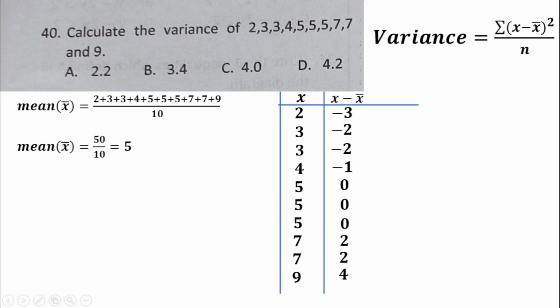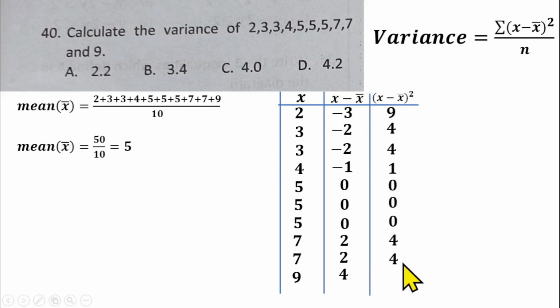So that's the deviation. Then we have to square the deviation, so you'll be having x minus x bar squared. If you square minus 3, that gives us 9. Square of minus 2 is 4, 4, then 1, 0, 0, 0. Square of 2 is 4, square of 2 is 4. Then the square of 4 is 16.